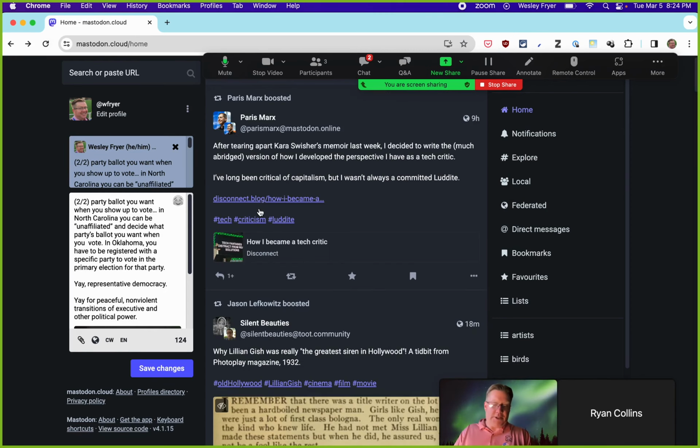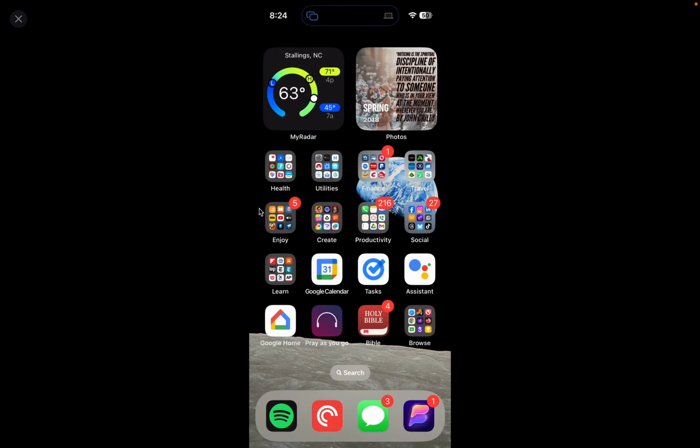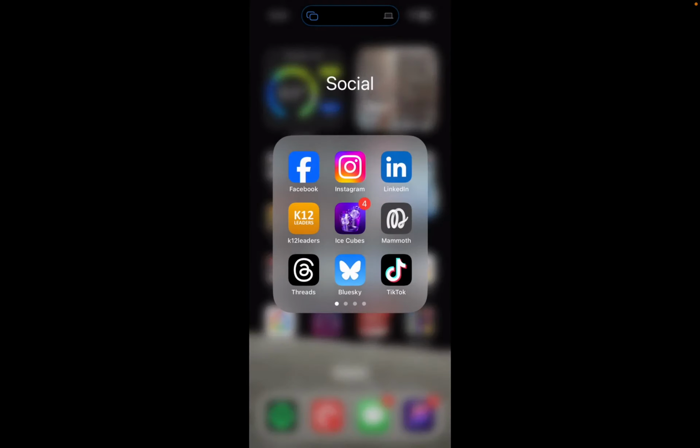Okay, what I'd like to do now is go ahead and flip over to my iPhone. And so one of the nice things that Apple started doing a while back was building in this native capability to be able to just screen share, I think, through continuity. So if you're logged into the same Apple ID on your iPhone as you are on your laptop, you're able to just share like you would to an Apple TV, which is awesome. It's only done this for about a year.